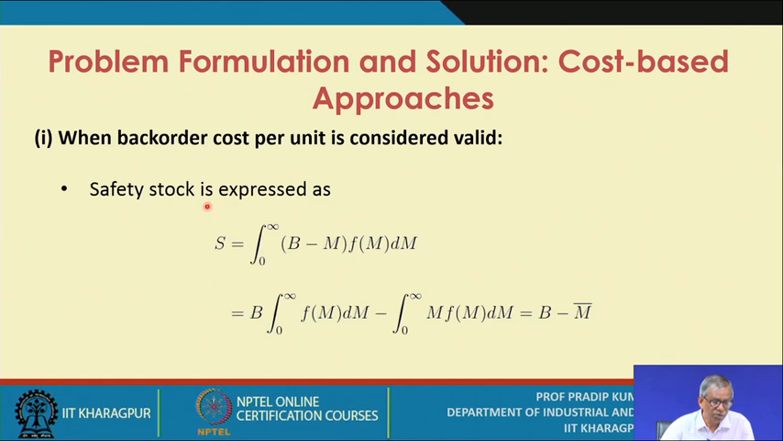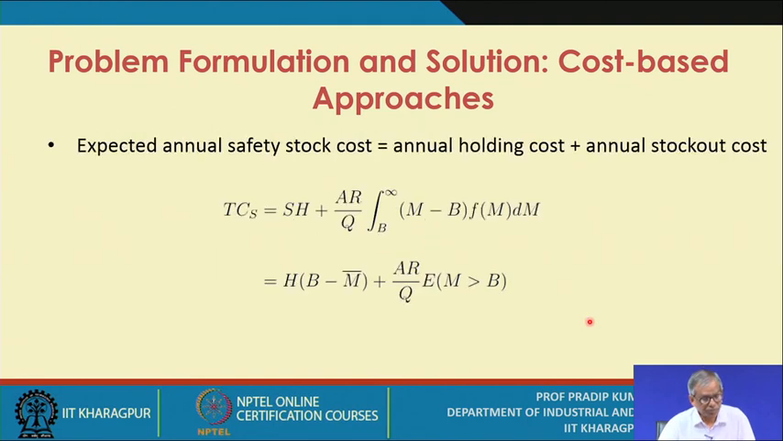So, what is the safety stock? Safety stock is expressed as S. S is the notation we use, the integral from 0 to infinity of (B minus M) f(M) dM. After the simplification we have this expression, B minus M bar. So, what is B? B is the reorder level, and M bar is the average demand during lead time.